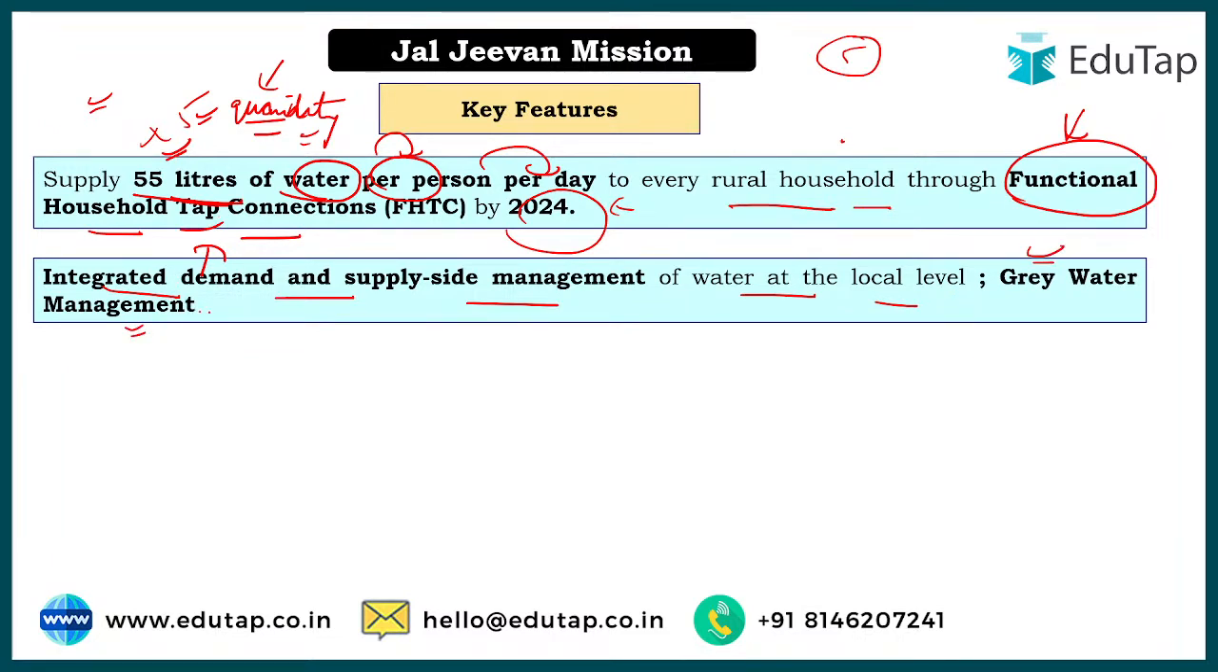So basically, grey water is the water which is not good for consumption. It is not good for consumption, but it is not harmful as well. What does it mean? Harmful in this case means it is not poisonous, you can say.